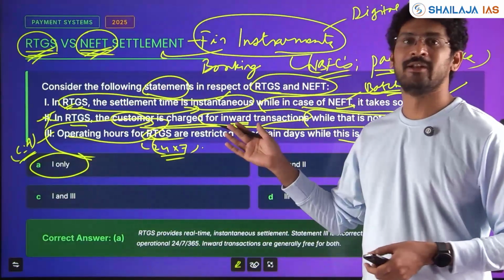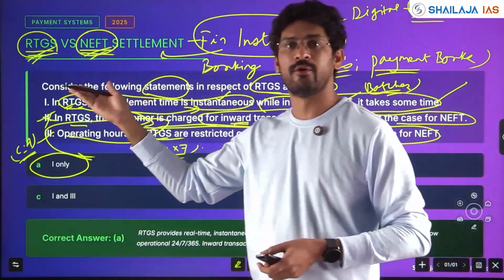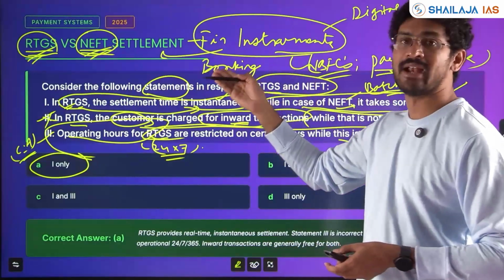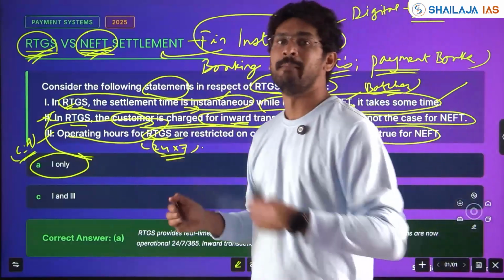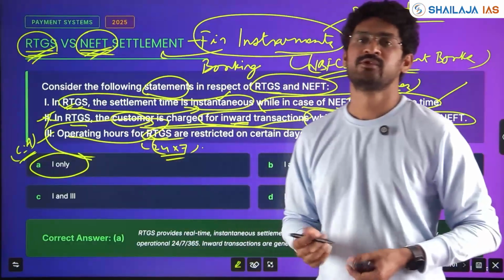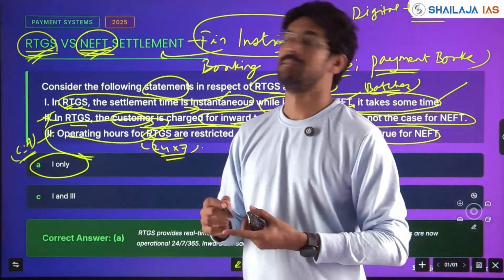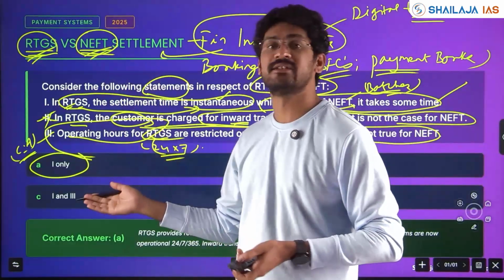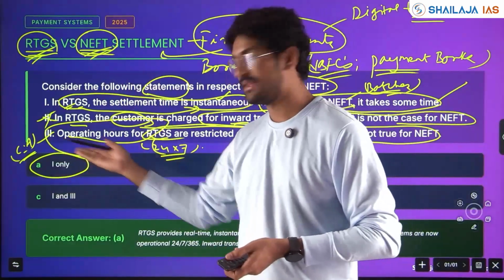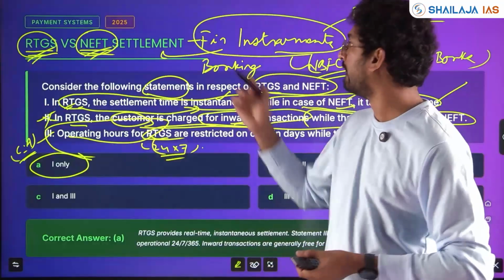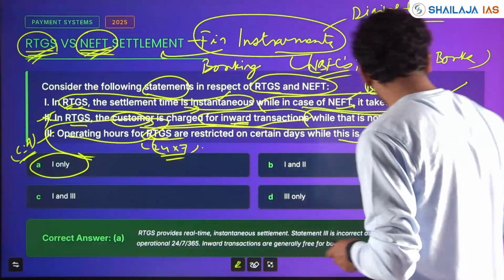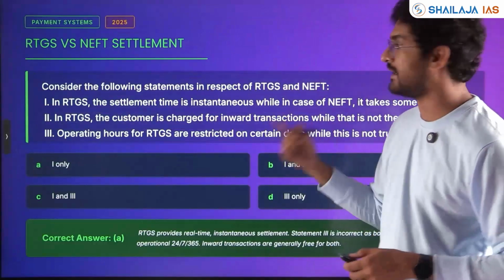You can't use any logic. You should know at least the full form, and this is very important with respect to financial instruments of settling money or transferring money. SWIFT also was in news in 23, because of the Ukraine-Russia war, that question was asked. RTGS and NEFT changes were brought, and the very next year, questions are coming. So every year, with respect to financial instruments, one question keeps appearing again and again.